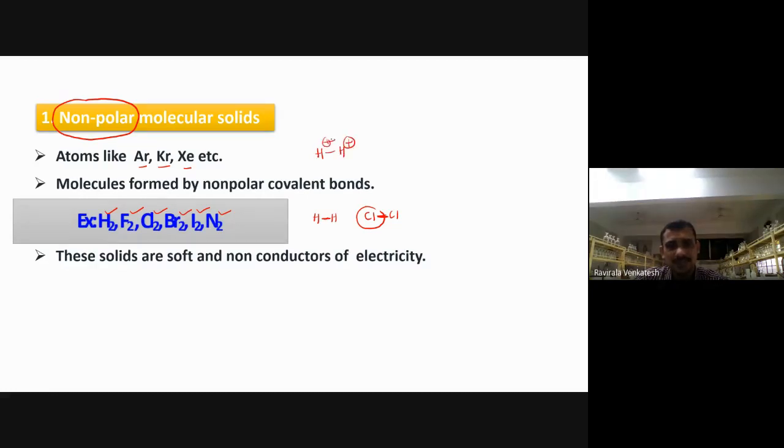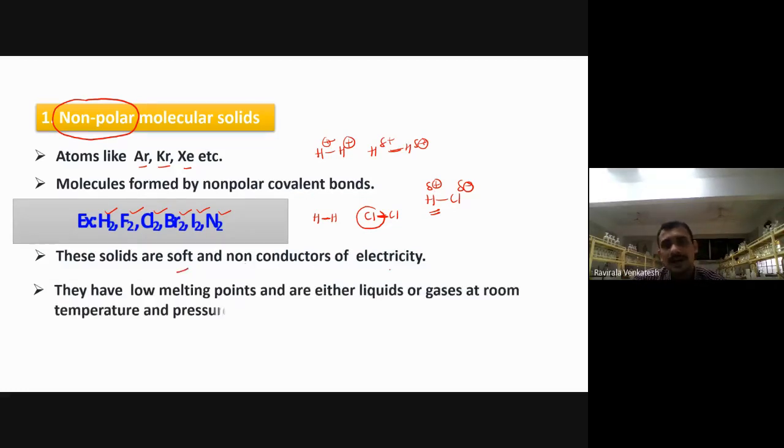Just for example, I've taken the developing of H plus and H minus, possible because of induced forces. They are different. So what I mean to say here, for example, if we take HCl, theoretically we say here it is negative charge, here it is a positive charge. We can develop it theoretically, because hydrogen is less electronegative, whereas chlorine is more electronegative. So definitely we can develop the negative and positive charge actually, isn't it? Right? These solids are soft in nature and non-conductors of electricity.